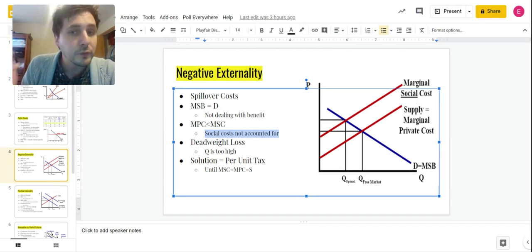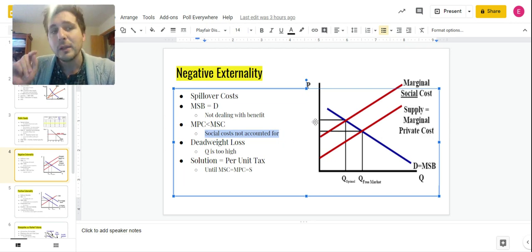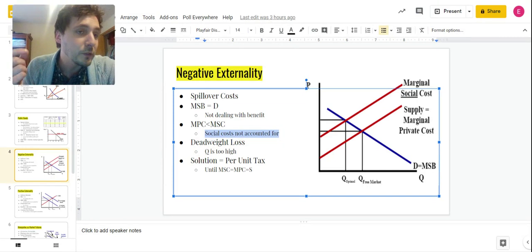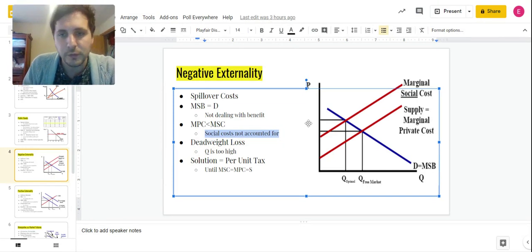It's going to be deadweight loss for a couple of reasons. First, this price is too low, right? We believe that these things should be priced higher. Why? Because we want to discourage people from smoking cigarettes, for example. We also believe the quantity is too high. Look at our free market quantity. It's way up here. Socially optimal quantity, which we know is where MSB equals MSC.